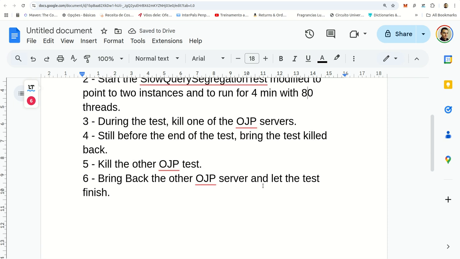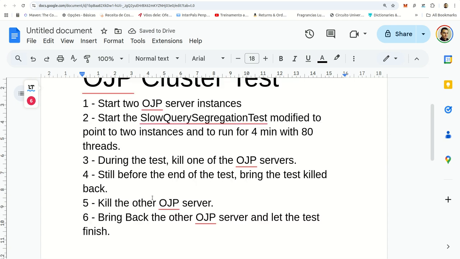During the test, I'm going to be killing one of the servers. We're going to be monitoring how many connections are open to the database during this time, and we're going to restart that server that we killed. So we're going to bring it back up. Then we're going to be killing the other OJP server, and we're going to bring it back as well.